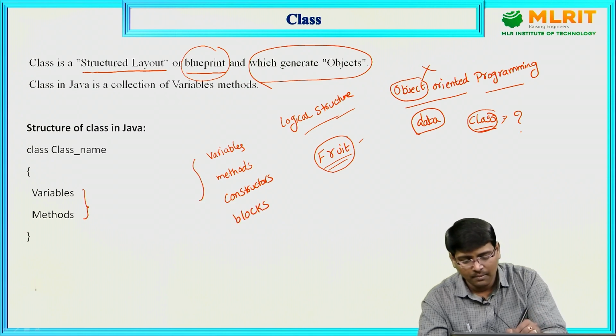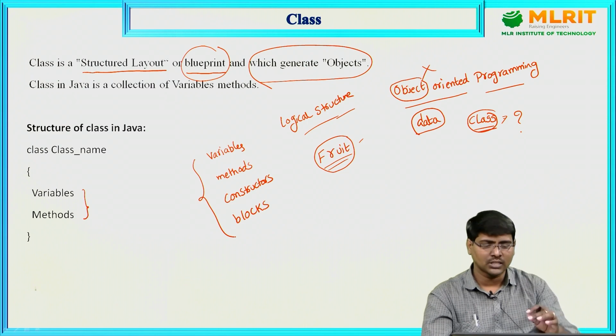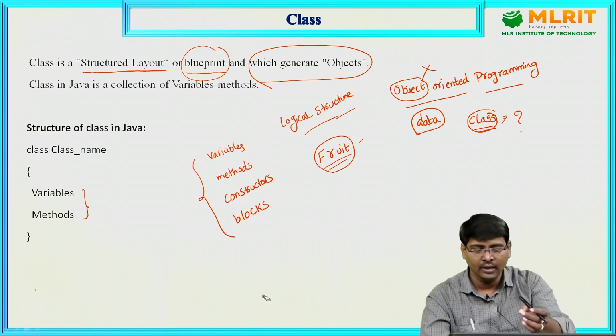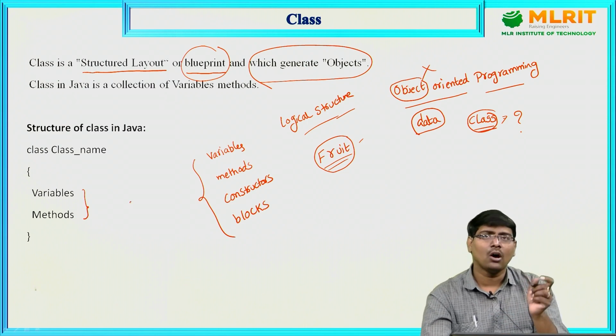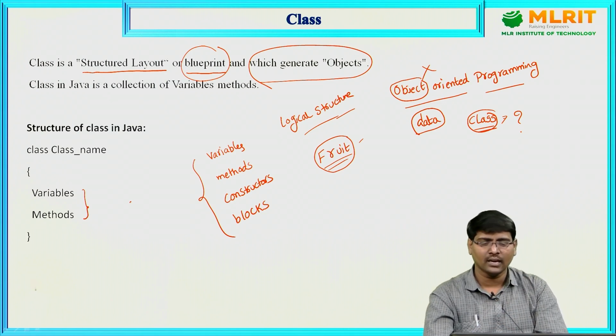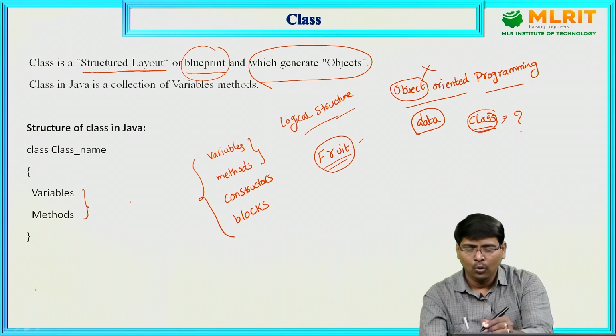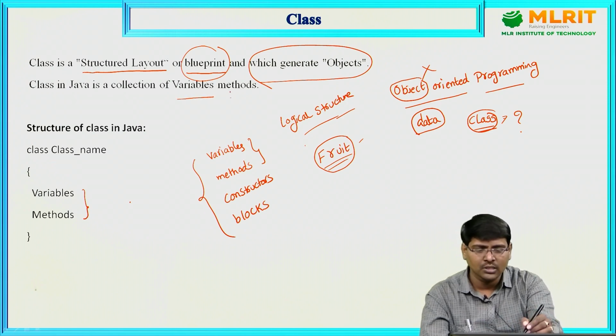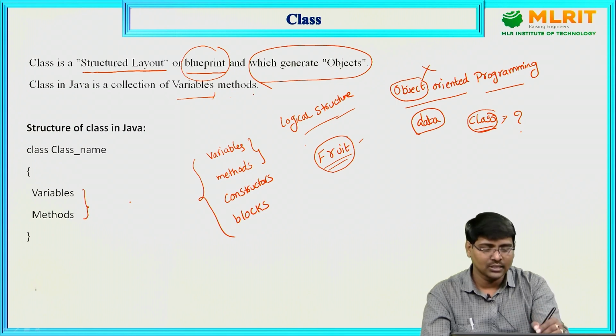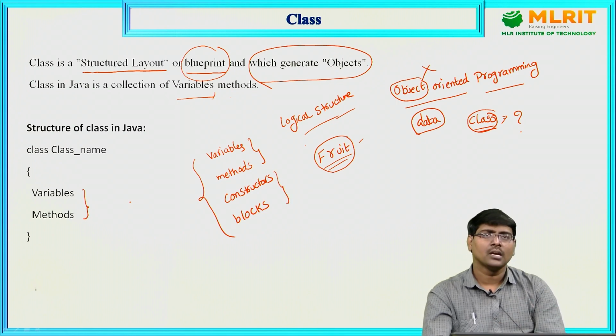These are the main basic components. All these are written inside the class. Now a class consists of a collection of variables, methods, constructors, blocks.